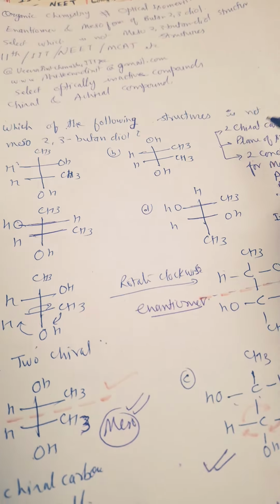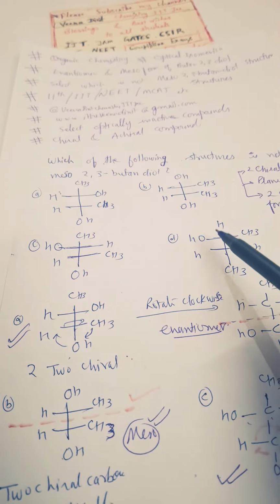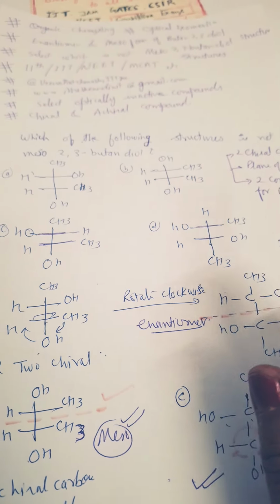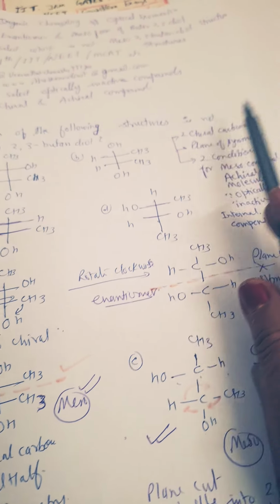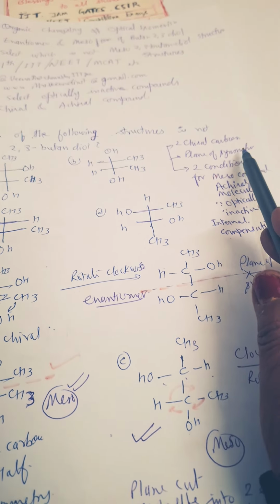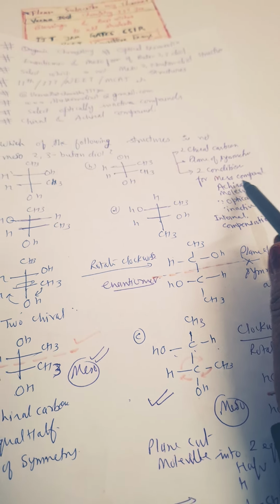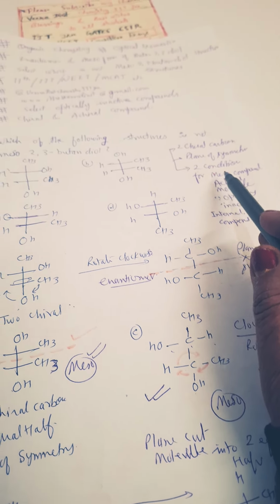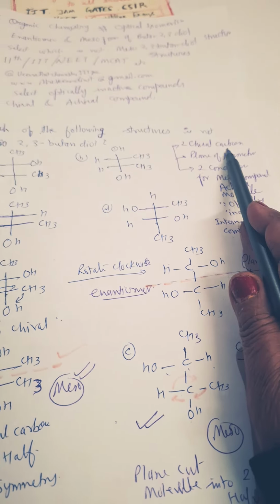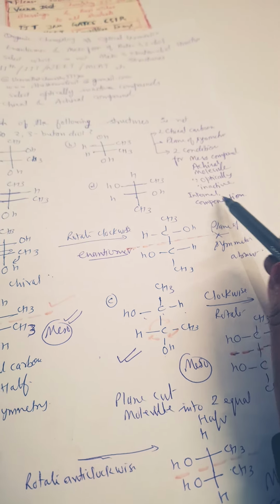For meso compounds, what are the conditions? All of them, A, B, C, D, have two chiral centers. But if a compound has two chiral carbons and also a plane of symmetry, then the molecule is a meso compound, and it becomes achiral. When there is no plane of symmetry, it will be a chiral compound. Although there are two chiral carbons, the molecule is still achiral and optically inactive because of internal compensation.